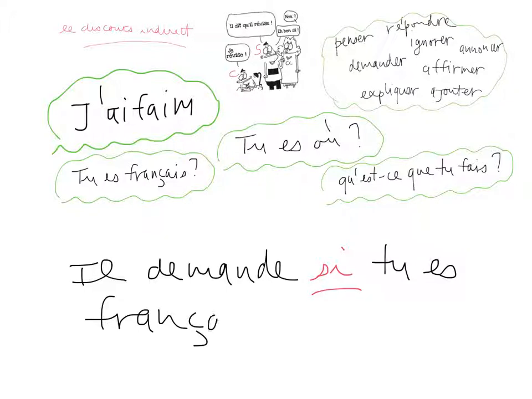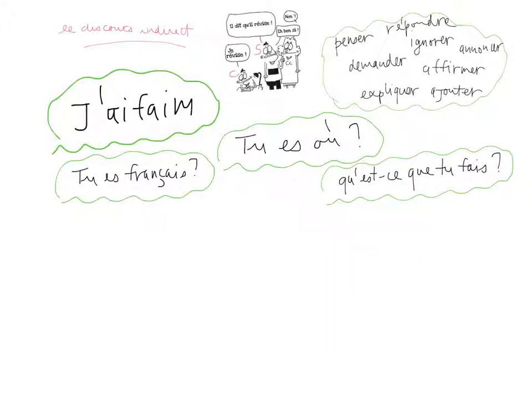Pretty simple, right? These are not things you don't really know, hopefully, so I will just skip that very quickly. Tu es où? In this case, we have what we call a question word, in French, un mot interrogatif. The question word is où, meaning where, and this is going to be, again, demander, a question. So I'm going to stick with demander, and I'm going to say, il demande is asking where you are.